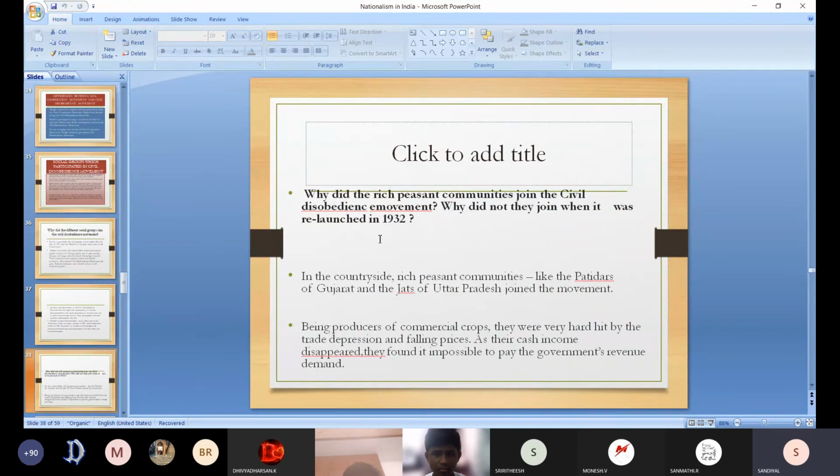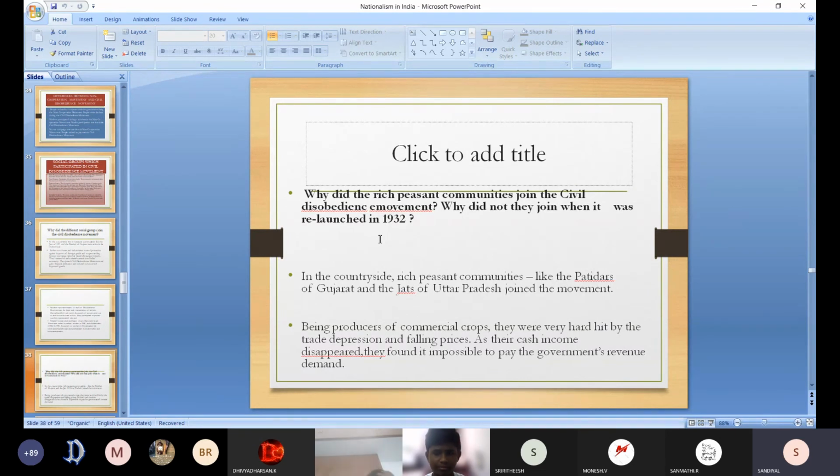Here see, why did the rich peasants join the civil disobedience movement? Why did they not join when it was relaunched? In the countryside, the Patidars of Gujarat and Jats of Uttar Pradesh joined because they were producing commercial crops. Their prices were falling down. Their income was disappearing. So they found it impossible to pay the government revenue. That is the main thing.